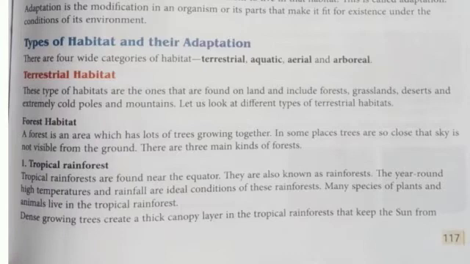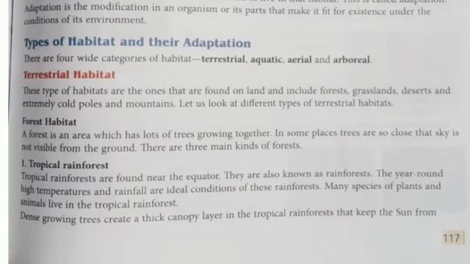There are three main kinds of forest. First is tropical rainforest. Tropical rainforests are found near the equator. They are known as rainforests, meaning forests where rain is maximum. Year-round high temperature and rainfall are the ideal conditions of these rainforests, so they are called rainforests.